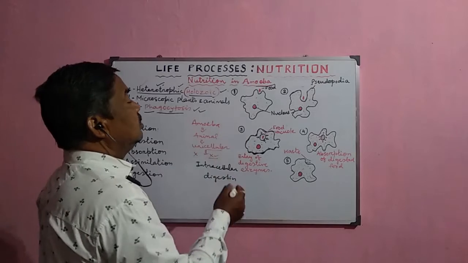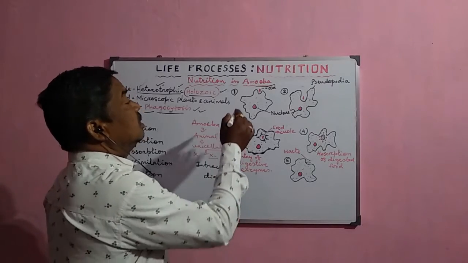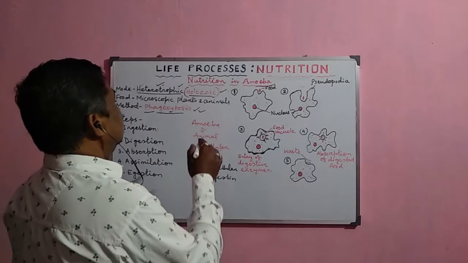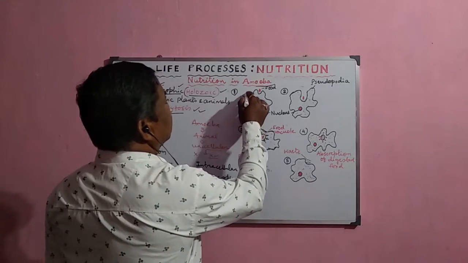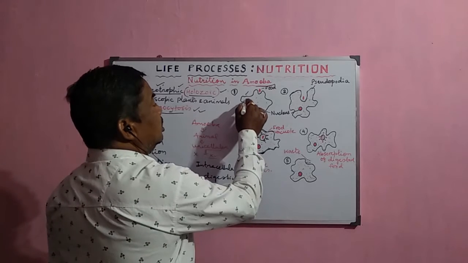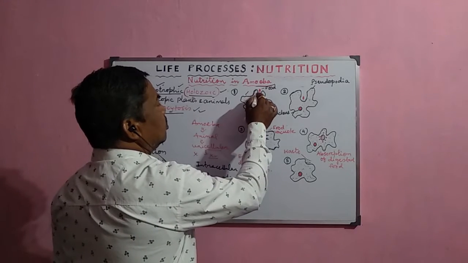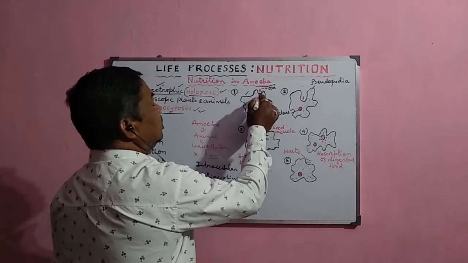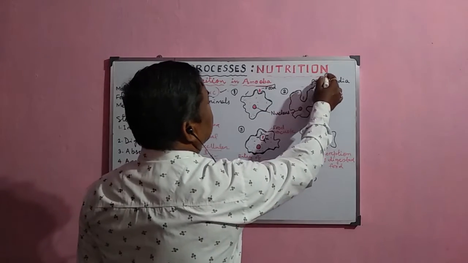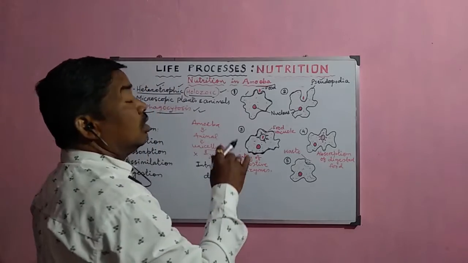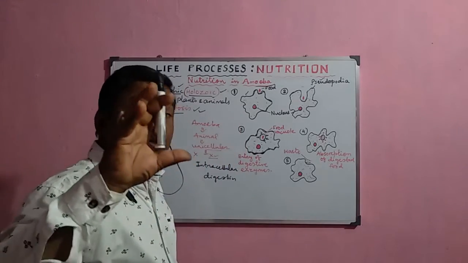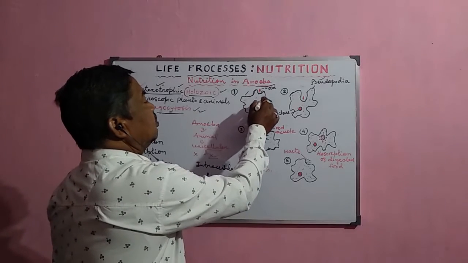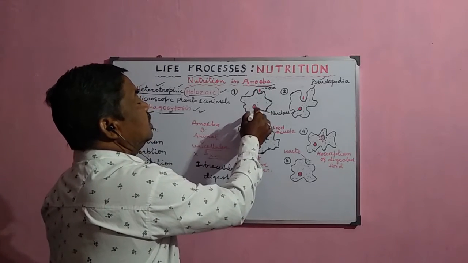Now we shall look at the way by which they normally take food into their body. Here, this is the normal structure of amoeba, and this is a small outgrowth which is present everywhere. This outgrowth is called pseudopodia, because the shape of the amoeba is not fixed, it is flexible, and the cytoplasm normally moves here and there.